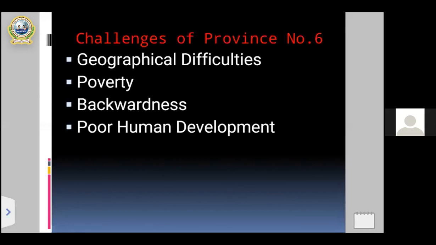Then as a local people, different organizations should be conscious towards to develop the province number 6. That means to reduce poverty, to improve, to develop skilled, knowledgeable, trained manpower in province number 6. So anyway, my dear students, these are some of the challenges of province number 6.